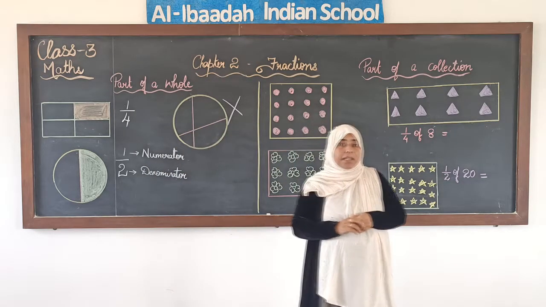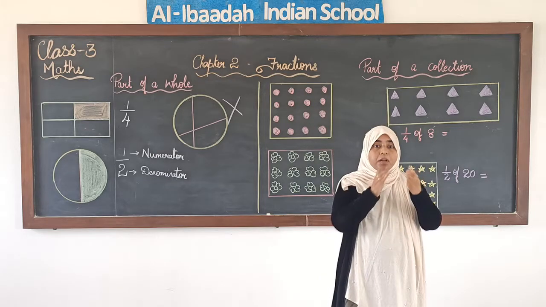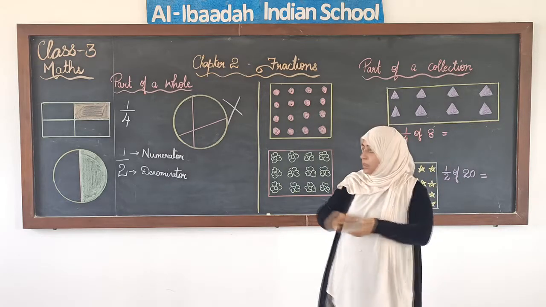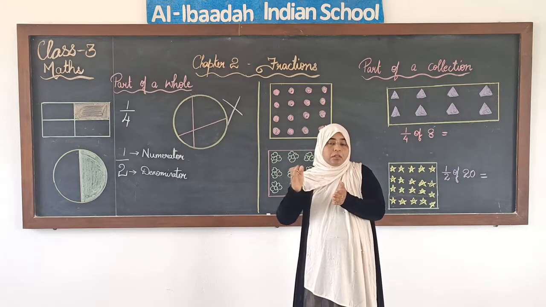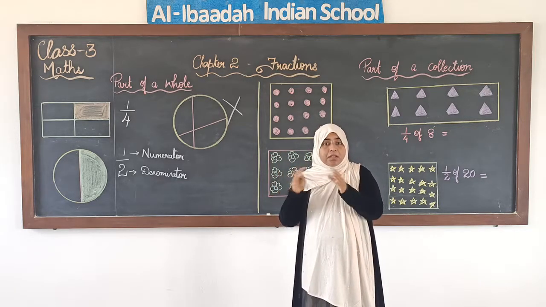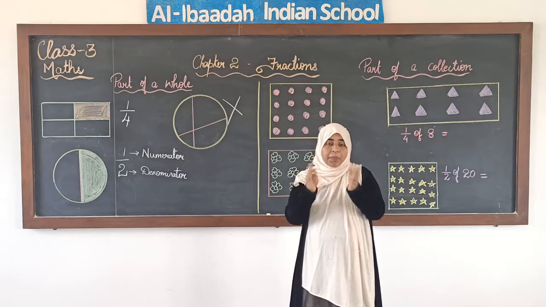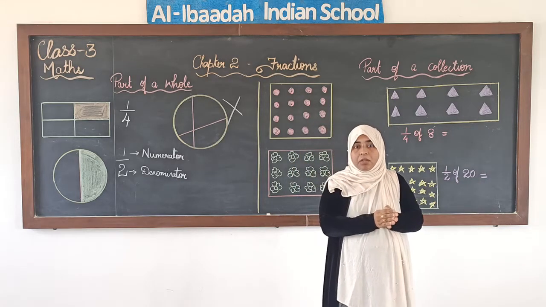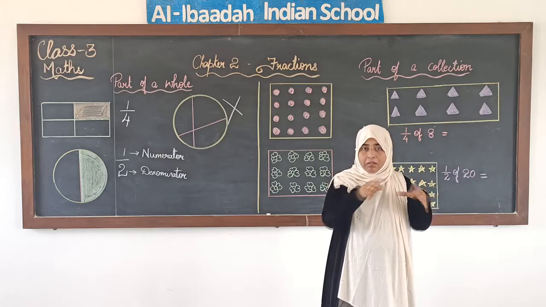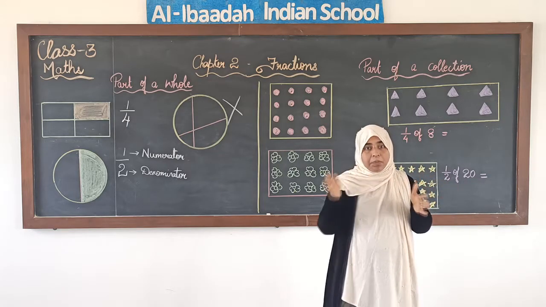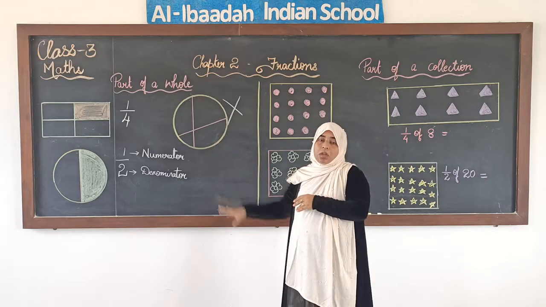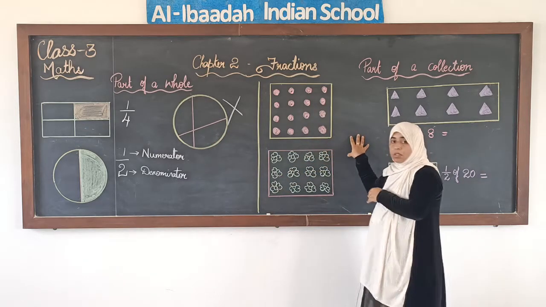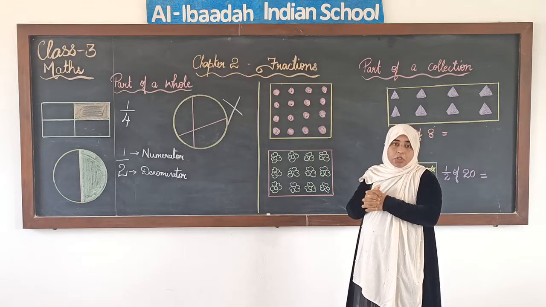Now part of a collection means here it will be a group of things. In the first example we saw that equal parts were made in the one whole thing. Maybe 1 pizza, 1 apple, or maybe 1 whole cake, the pieces were made equal. Okay. So here 1 whole, part of a whole. But when we talk about the collection, it will be a group of things together.